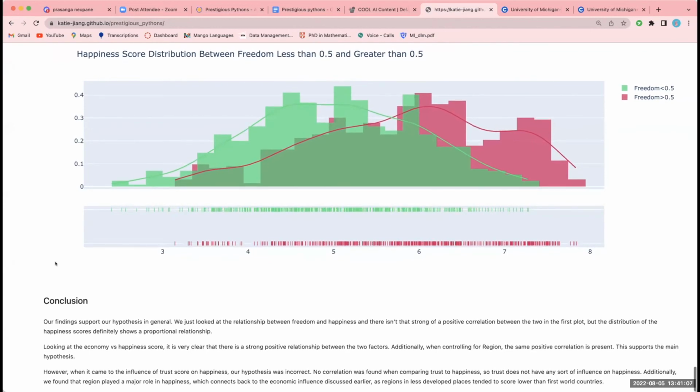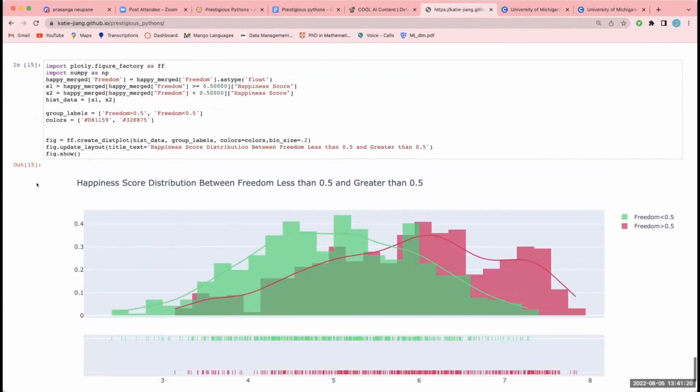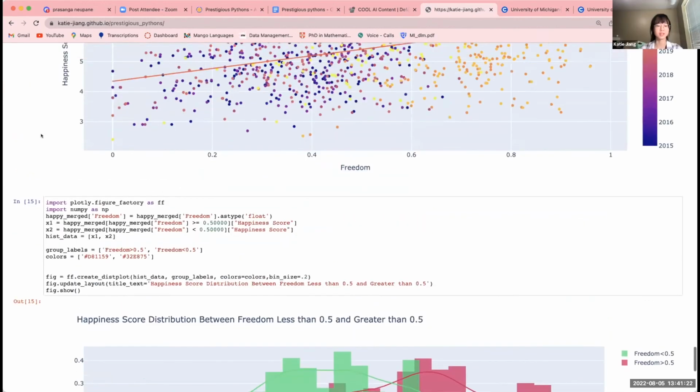Additionally, we found that region played a major role in happiness, which connects back to the economic influence discussed earlier, as regions in less developed places tended to score lower than the first world countries. And that basically concludes our presentation. Yeah, I think that's all for our work.